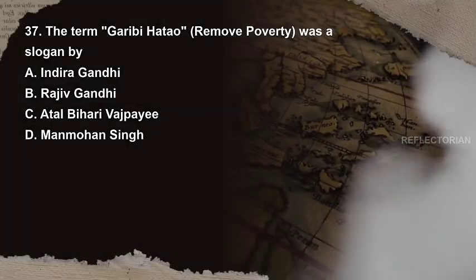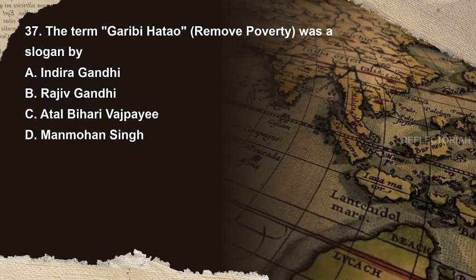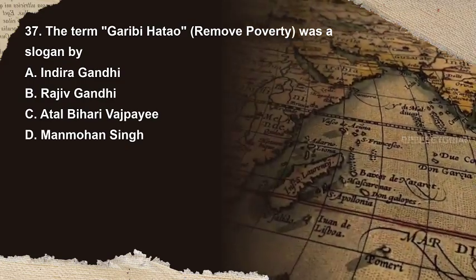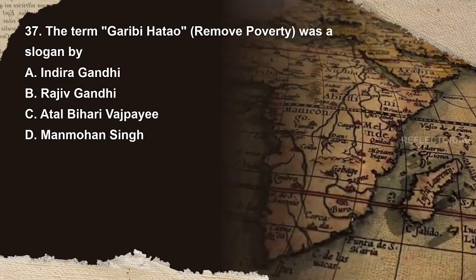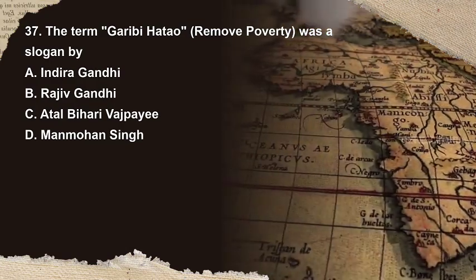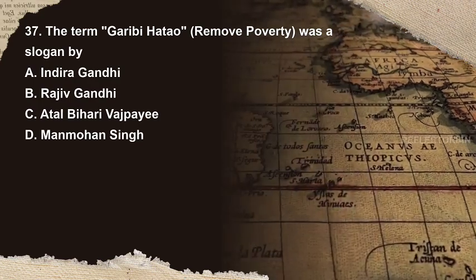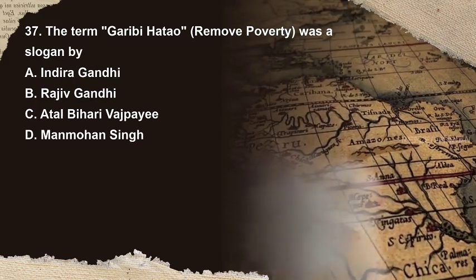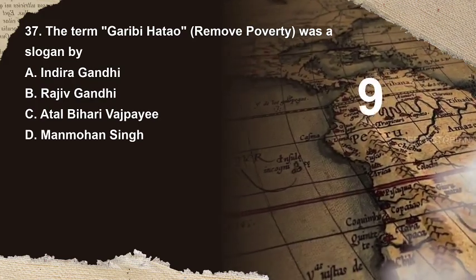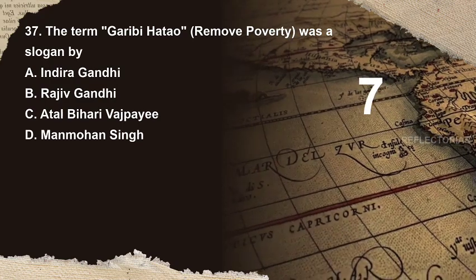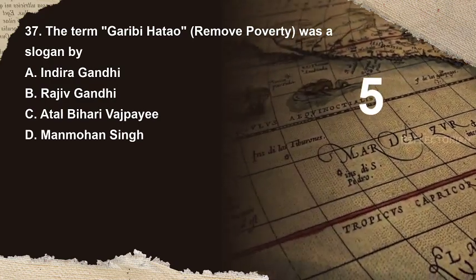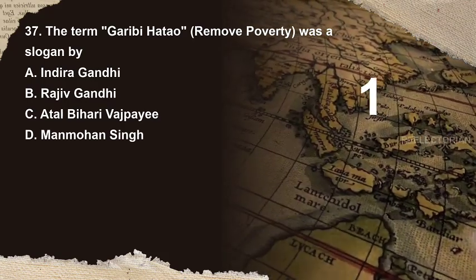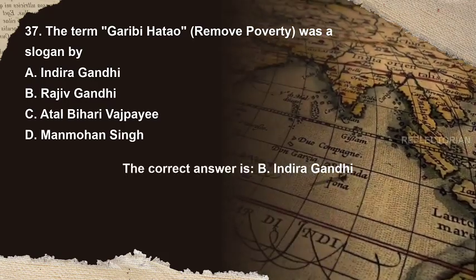China. Question 37. The term Garibi Hatao, remove poverty, was a slogan by. Options are A. Indira Gandhi, B. Rajiv Gandhi, C. Atal Bihari Vajpayee, D. Manmohan Singh. You have 10 seconds to answer. The correct answer is A.